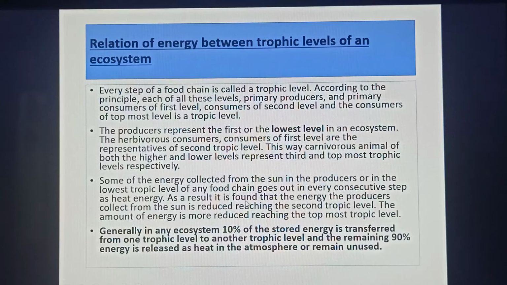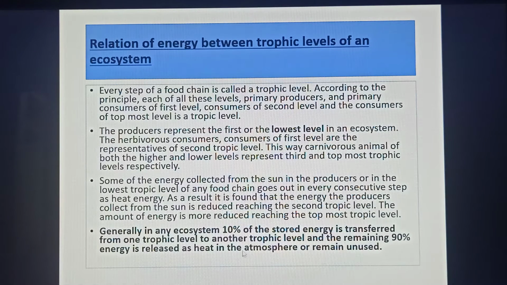As a result, the energy the producers collect from the sun is reduced on reaching the second trophic level. The amount of energy is reduced even more on reaching the topmost trophic level. Generally, in any ecosystem, 10% of the stored energy is transferred from one trophic level to another trophic level, and the remaining 90% energy is released as heat in the atmosphere or remains unused.